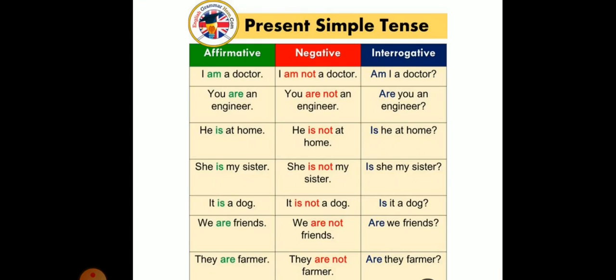Now let's talk about simple present tense. We earlier had a word with simple present tense. Now let's have a look at more examples for affirmative, negative, and interrogative. For affirmative, I am a doctor. For negative, I am not a doctor. We use the word not for framing negative sentences. For interrogative, am I a doctor? Are you an engineer? So it's mandatory to put a question mark while framing interrogative sentences.